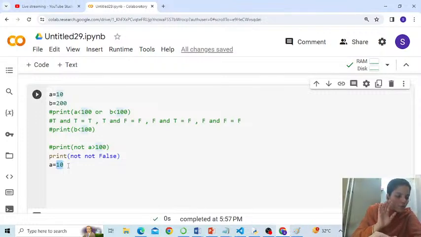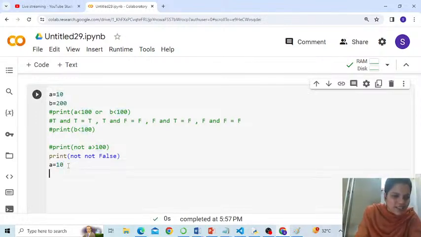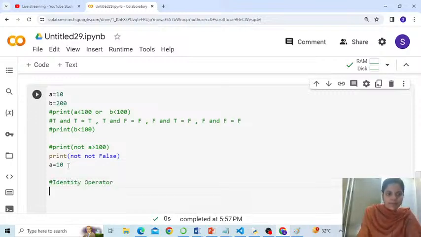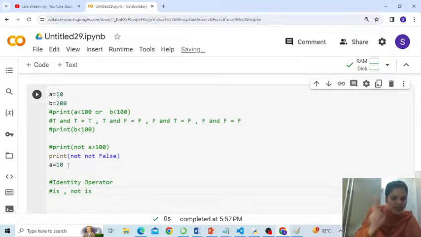People, before I wind up the session today, I want to discuss one very interesting operator with you. Your eyes and ears open for 2 minutes, please. It is called the identity operator. Now what is the identity operator? You know, is and not is. These are the 2 operators called identity operators. Good. Okay, is and not is.